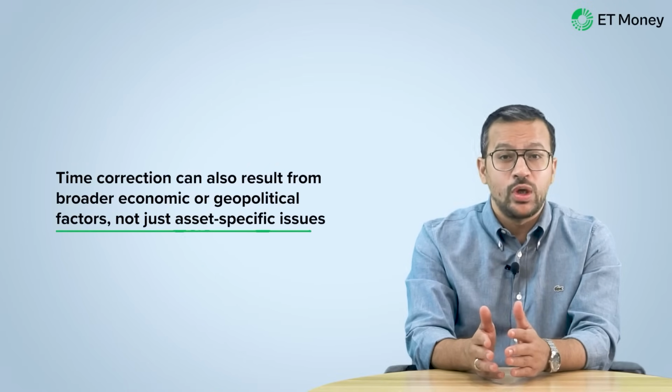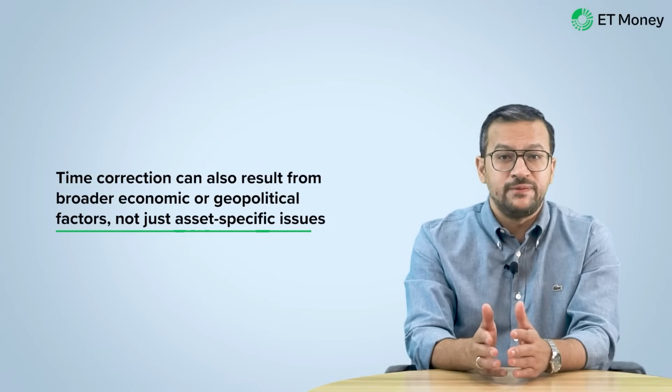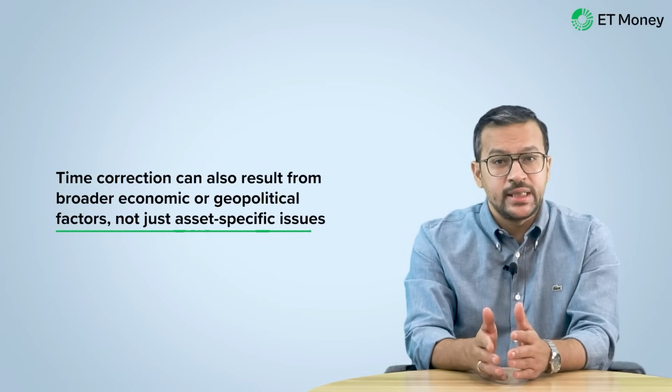Now, the bottom line is that if an asset is undergoing time correction, there is often a reason behind it. Of course, the reason may not always be asset specific. There could be economic or geopolitical factors as well that make an asset time correct. So given all this, the million-dollar question now is, how can you avoid time correction? Let's try answering this in the concluding section of this video.